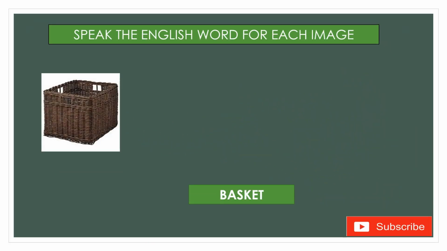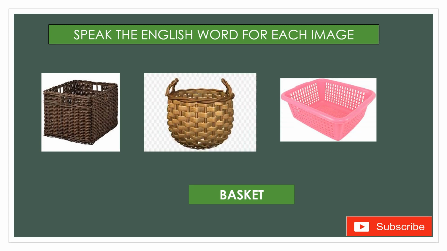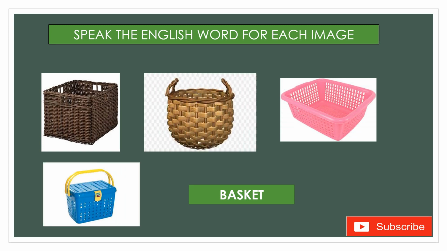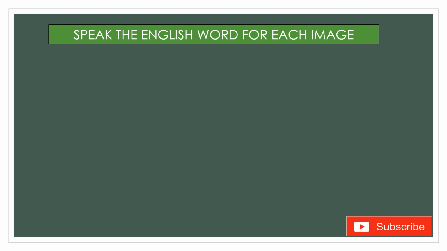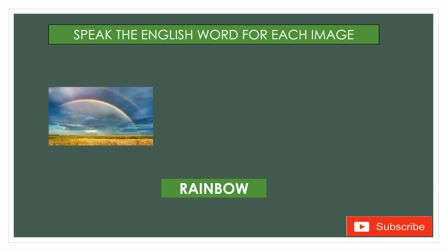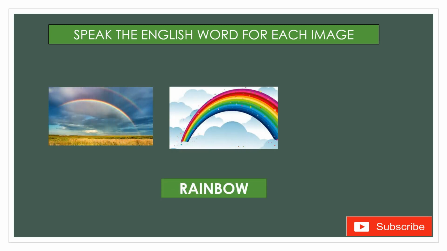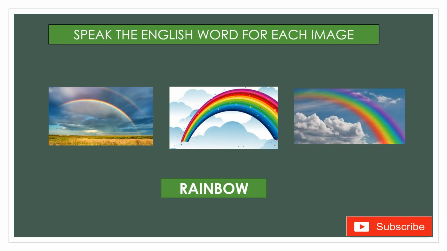Next one we will see is basket. Might be this type of basket image, this one or this one or this. So you can call it basket, B-A-S-K-E-T, basket. Look out, rainbow, R-A-I-N-B-O-W. Might be this type of image you will find. So you can say rainbow.